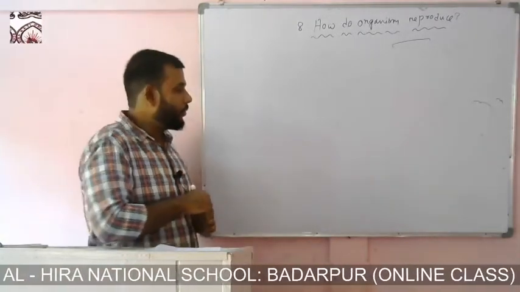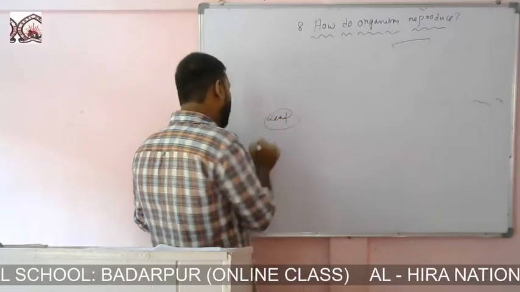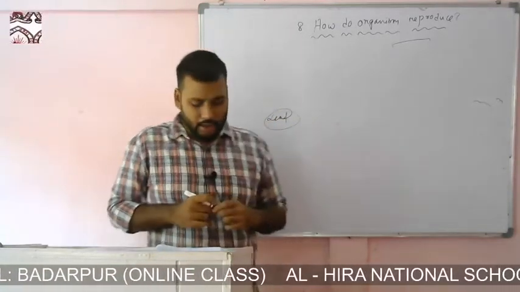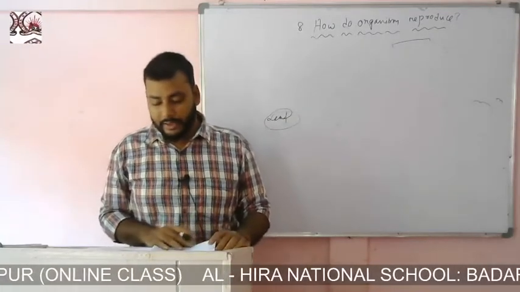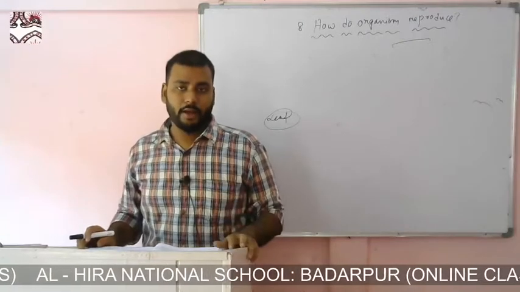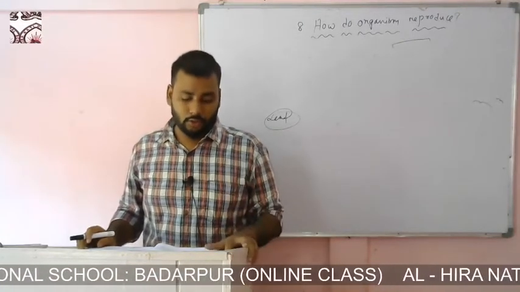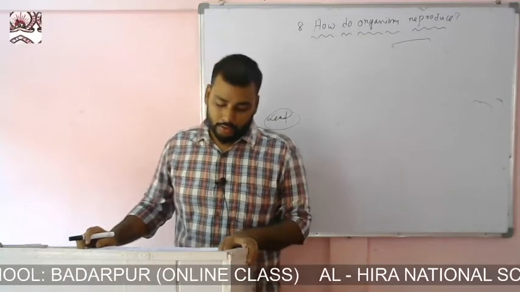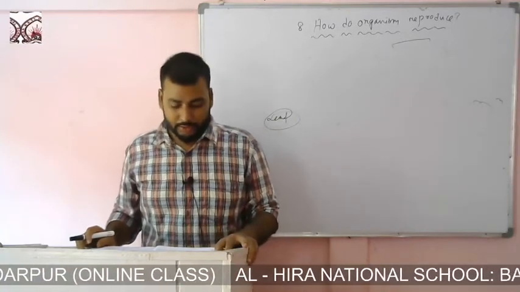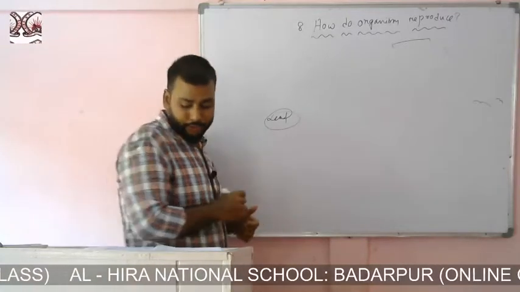Now finally one more, that is vegetative reproduction through leaf. A very common example is bryophyllum. In bryophyllum, when the leaves of this plant fall on the ground, new plants start to grow from the leaf itself. So this is vegetative reproduction through leaf.